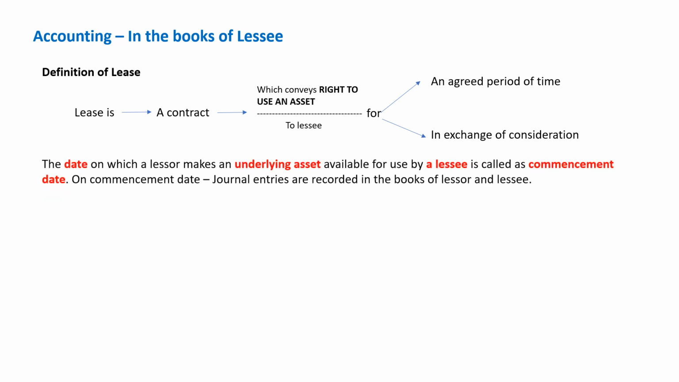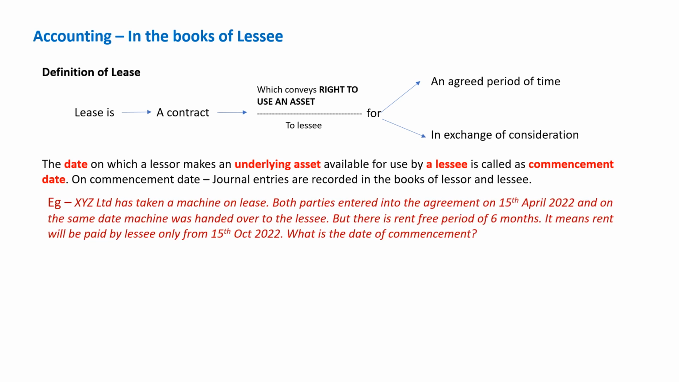The date on which a lessor makes an underlying asset available for use by a lessee is called the commencement date. This date is going to be very important for us because all your accounting entries have to happen on the commencement date, not from the date when the rent will be paid. Let's take an example. XYZ Limited has taken a machine on lease. Both parties entered into the agreement on 15th April 2022. And on the same date, the machine was handed over to the lessee. But there is a rent-free period of 6 months. It means rent will be paid by the lessee only from 15th October 2022.